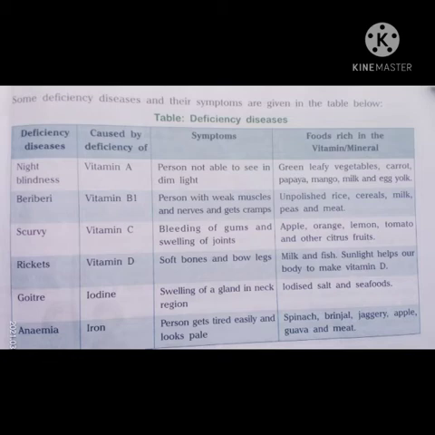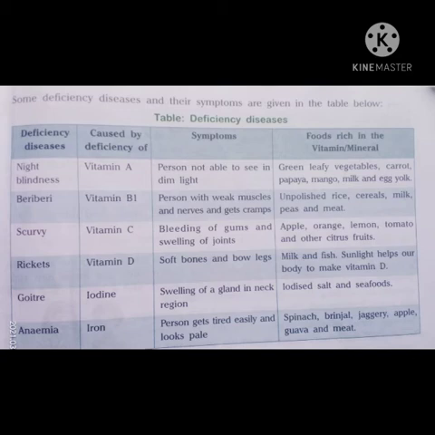Scurvy is caused by deficiency of vitamin C, and its symptoms are bleeding of gums and swelling of joints. Vitamin C is rich in apple, orange, lemon, tobacco and other citrus fruits. Rickets is caused by the deficiency of vitamin D and its symptoms are soft bones and bow legs. Vitamin D is rich in the milk and fish. Sunlight helps our body to make vitamin D.